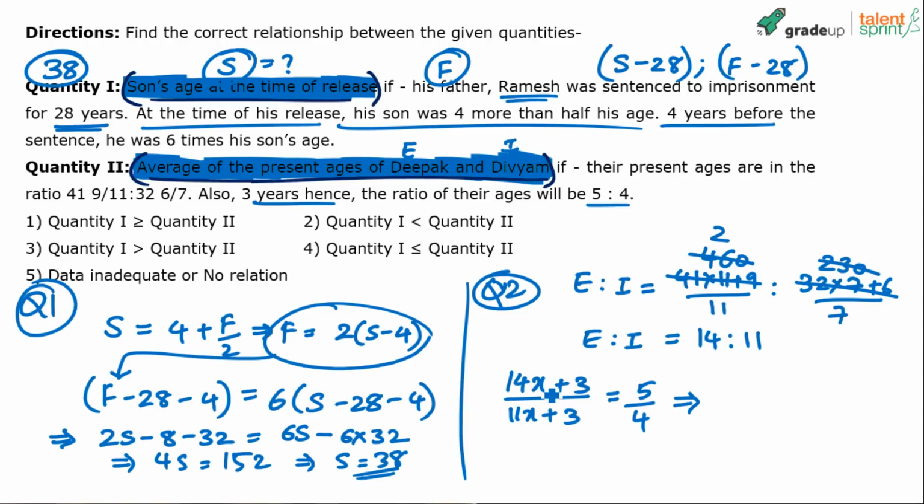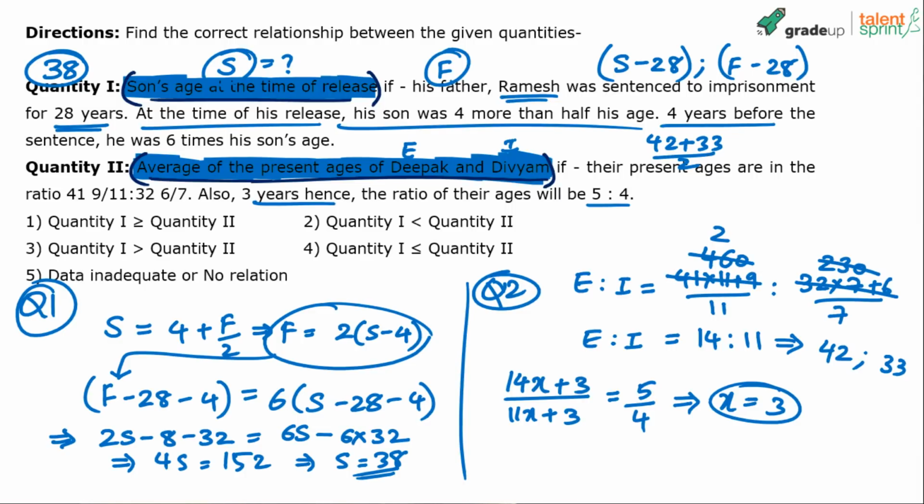14 into 4, 56x. 5 into 11, 55x. 56x minus 55x, x equals to 5 into 3, 15 minus 3 into 4, 12. 15 minus 12, 3. X comes out to be 3. So what are the present ages? 14x and 11x, right? So 14 into 3, 42, and 11 into 3, 33. What is he asking us to find out? Average of their ages. So average of their ages will be 42 plus 33 divided by 2. Do that.